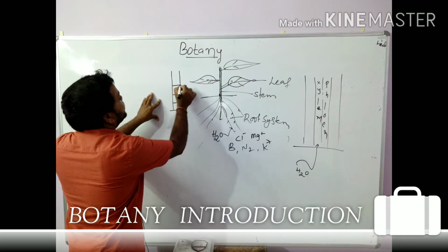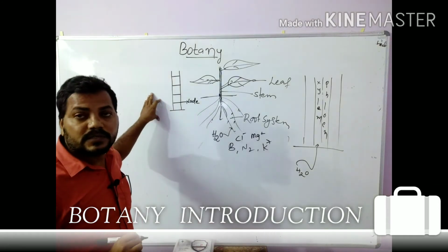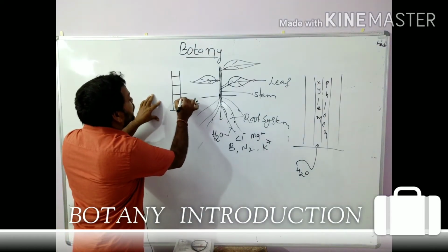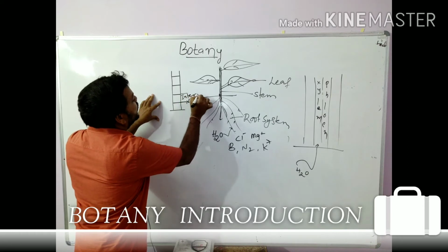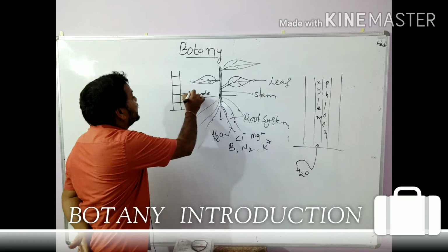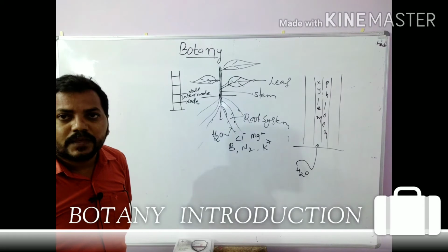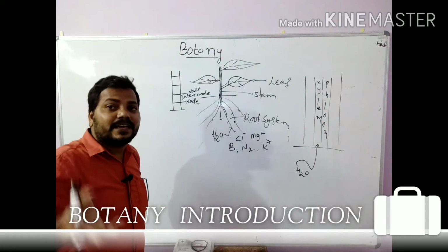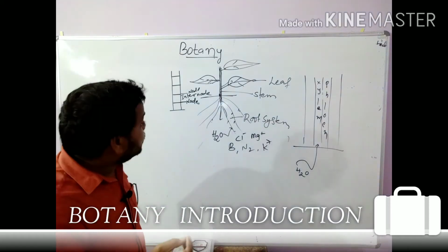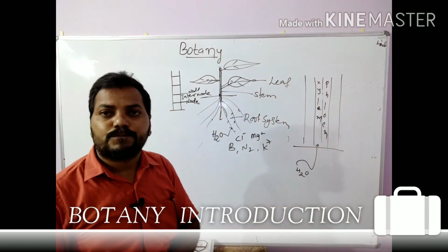And in between the two nodes, the internode is present. Here it is a node and here it is a node. In between the nodes, the internode is present. The stem is present above the ground level, above the soil, and the stem consists of nodes and internodes.